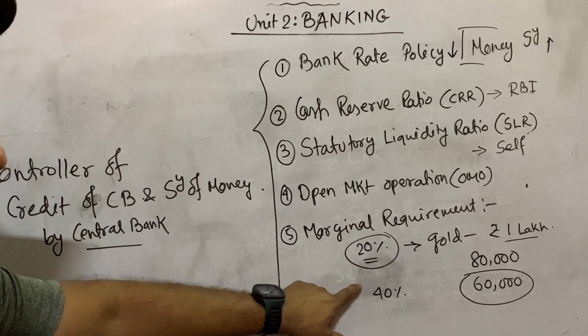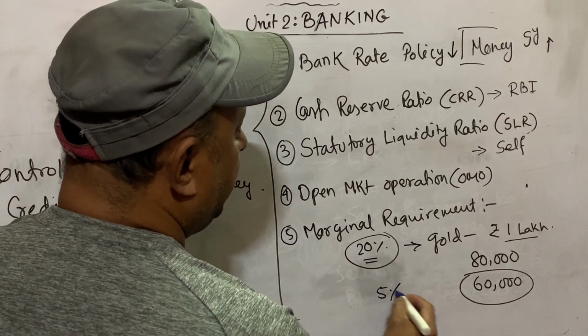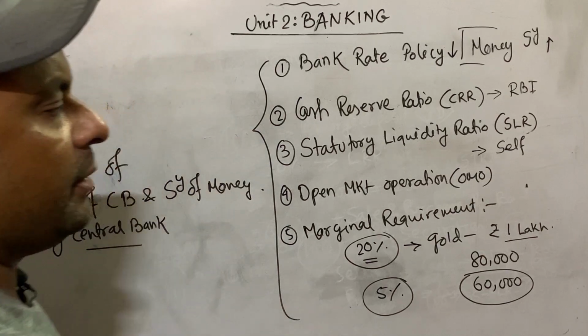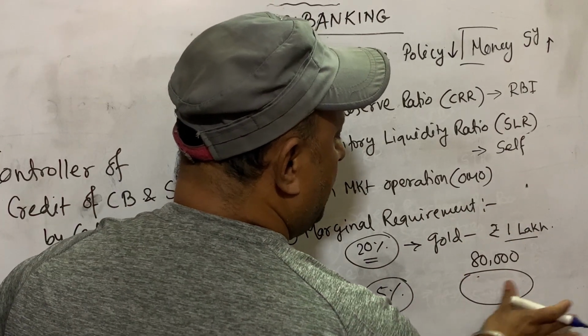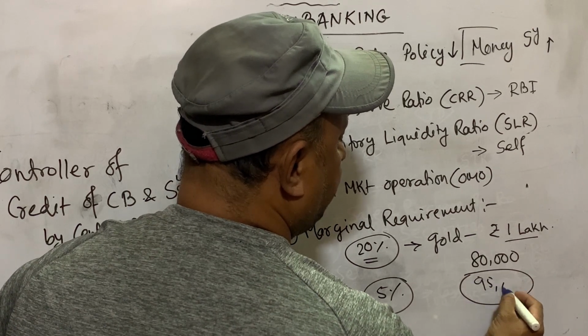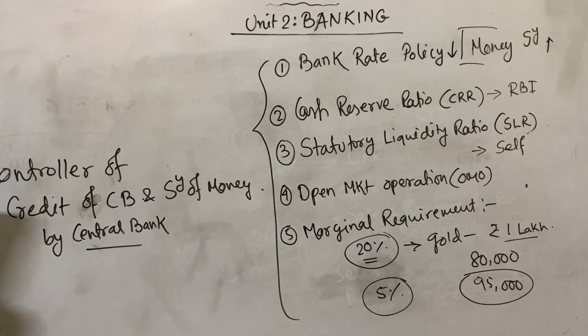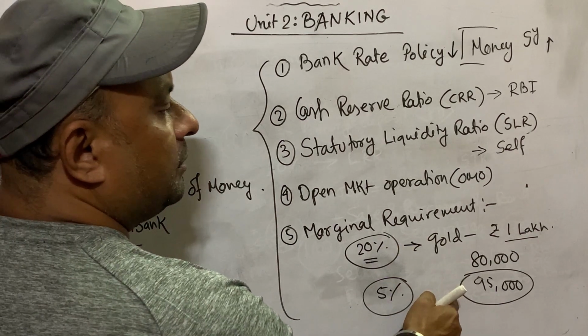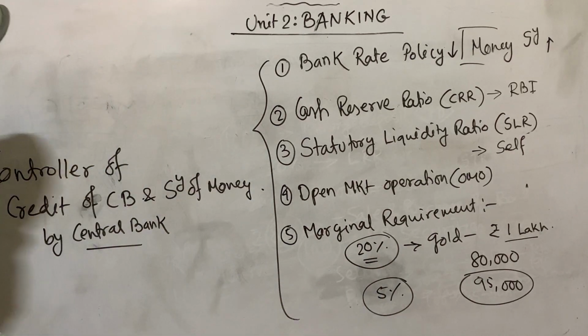If the central bank wants to increase the money supply, suppose instead of 20%, it makes the marginal requirement 5%. It means out of gold of 1 lakh rupees, now we are able to take a loan of 95,000. At that time people will be more interested in taking loans, and the money supply or credit creation of commercial banks will also increase. This is marginal requirement. Sixth one is